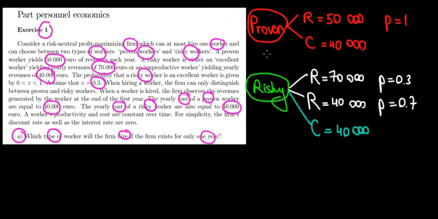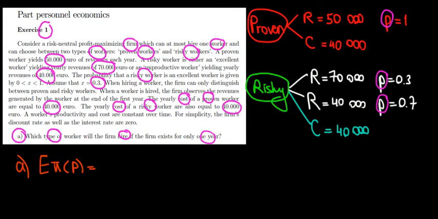It thinks about its profits. And because we're dealing here with probabilities, then we're dealing with uncertainty, meaning that we're looking for expected profits. So we are going to look for the expected profit of a proven worker and the expected profit of hiring a risky worker. Now, what would be the expected profit of hiring a proven worker?